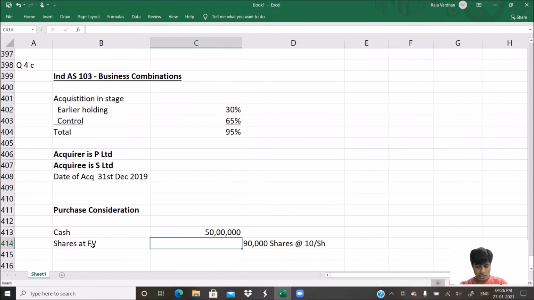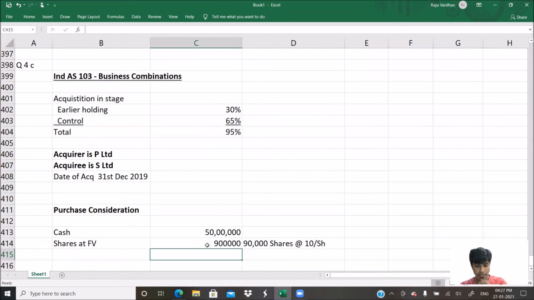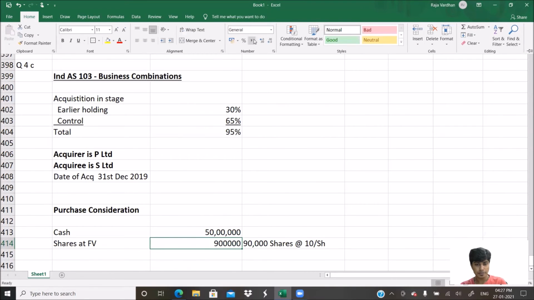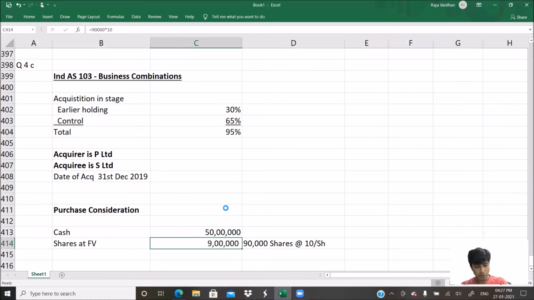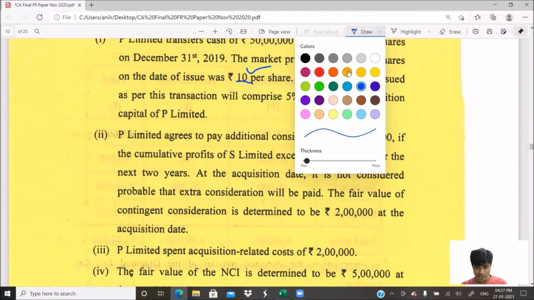How much is this? This would be 90,000 multiplied by 10. That comes to 9 lakh. Perfect. Let's go ahead. So what is the purchase consideration? The equity shares issued. This is tricky here. Let me highlight it in a different color.